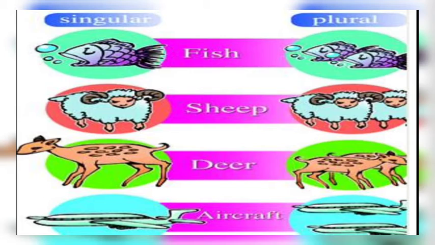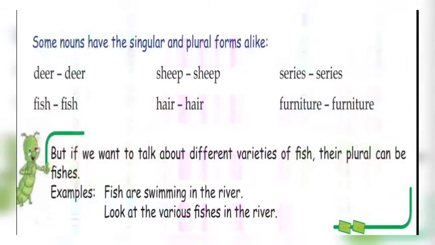Now, very important information about fish: if we want to talk about different varieties of fish, their plural can be fishes. As I told you, the plural for fish remains the same for the same kind of variety.